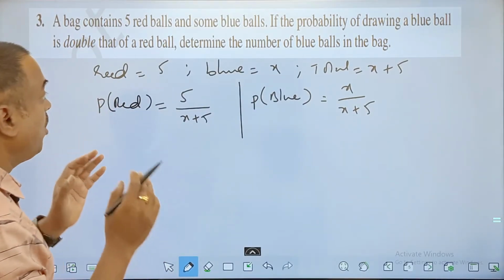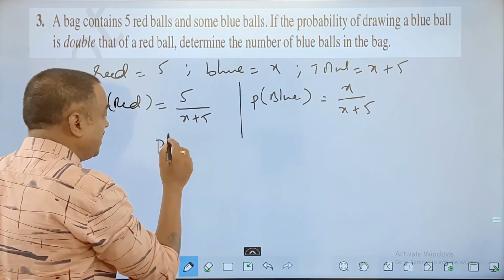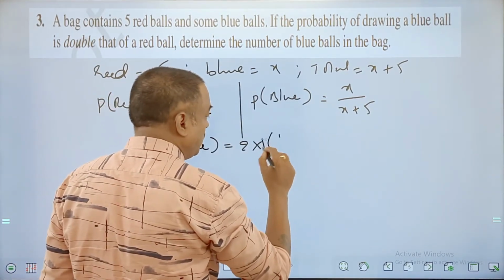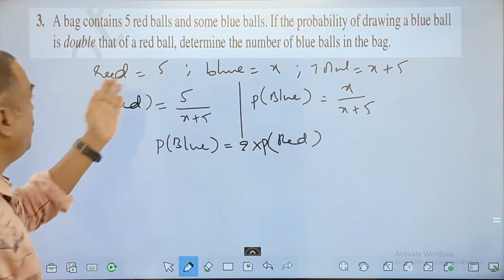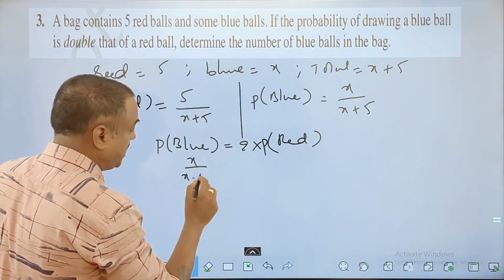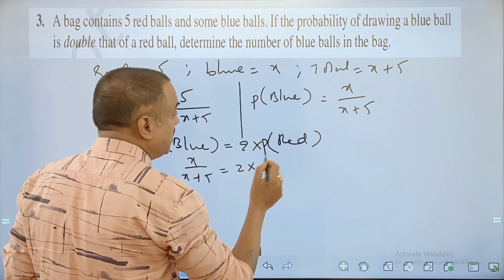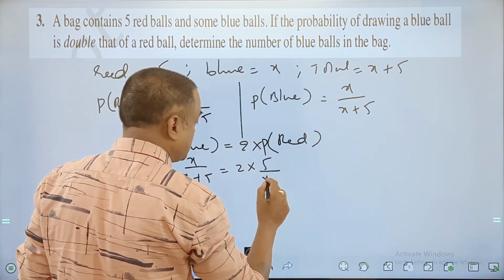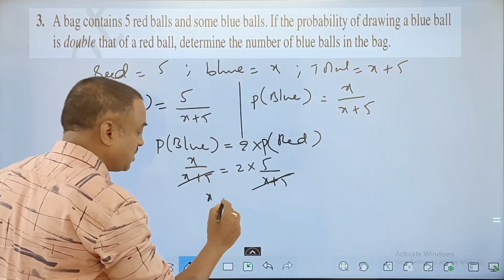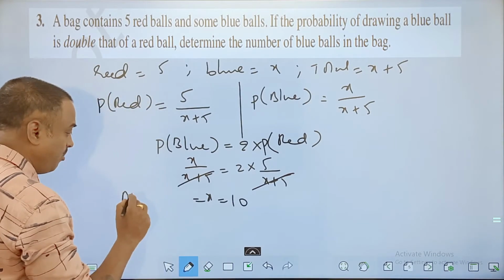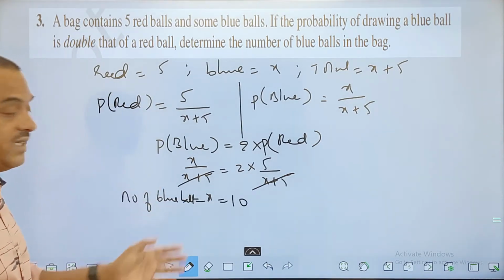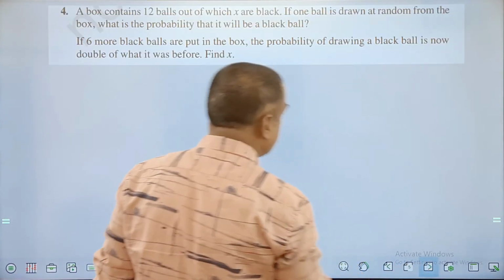And what did he say? Probability of getting a blue ball is double the probability of getting a red ball. So the probability of blue ball is x upon x plus 5, equal to 2 times the red ball, 5 upon x plus 5. We can cancel both the denominators because they are same, and x is equal to 10. And x is the number of blue balls, which is what the question asks. So the answer is 10.